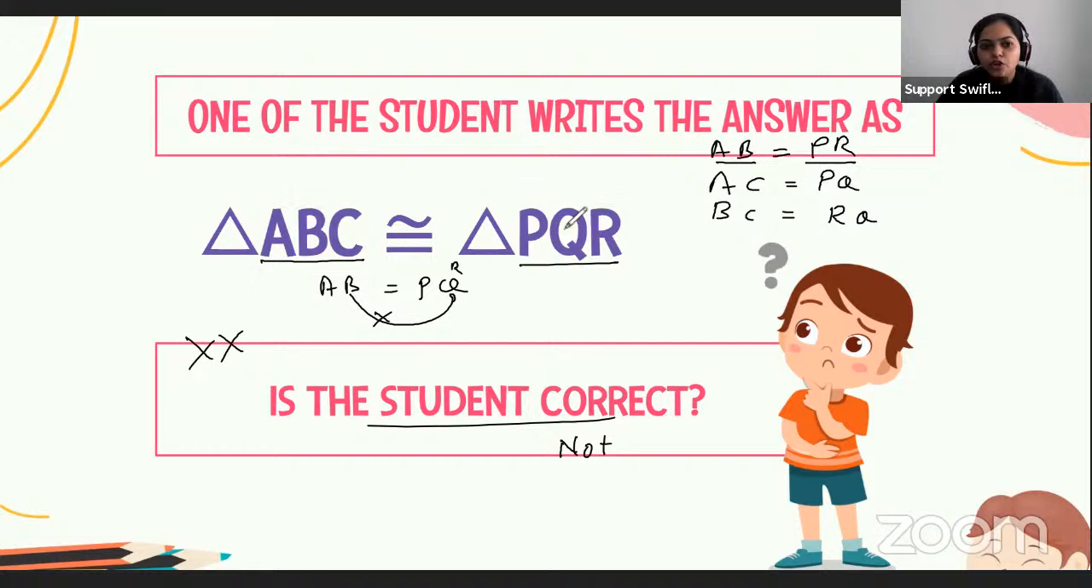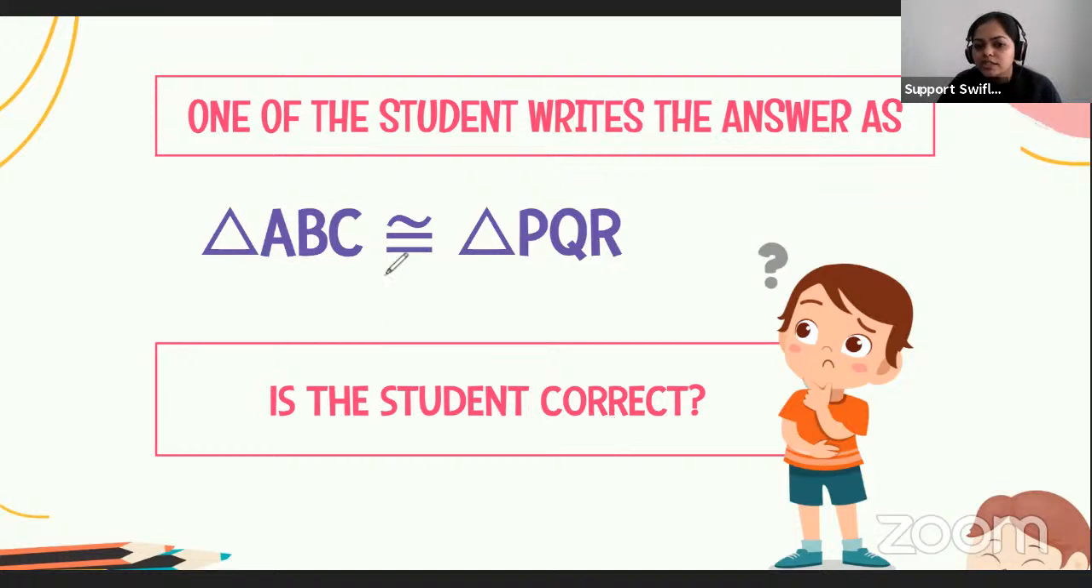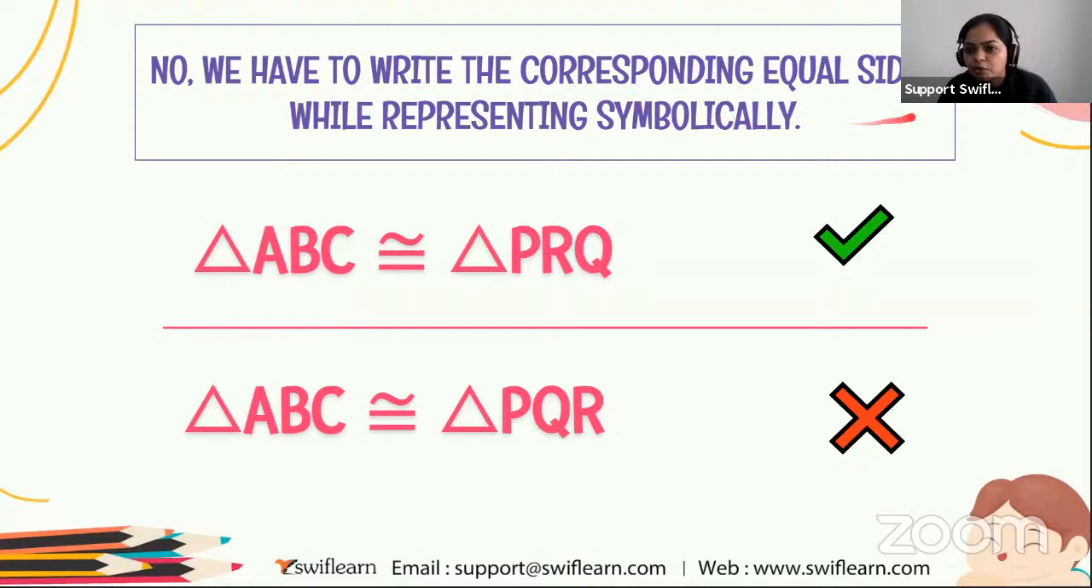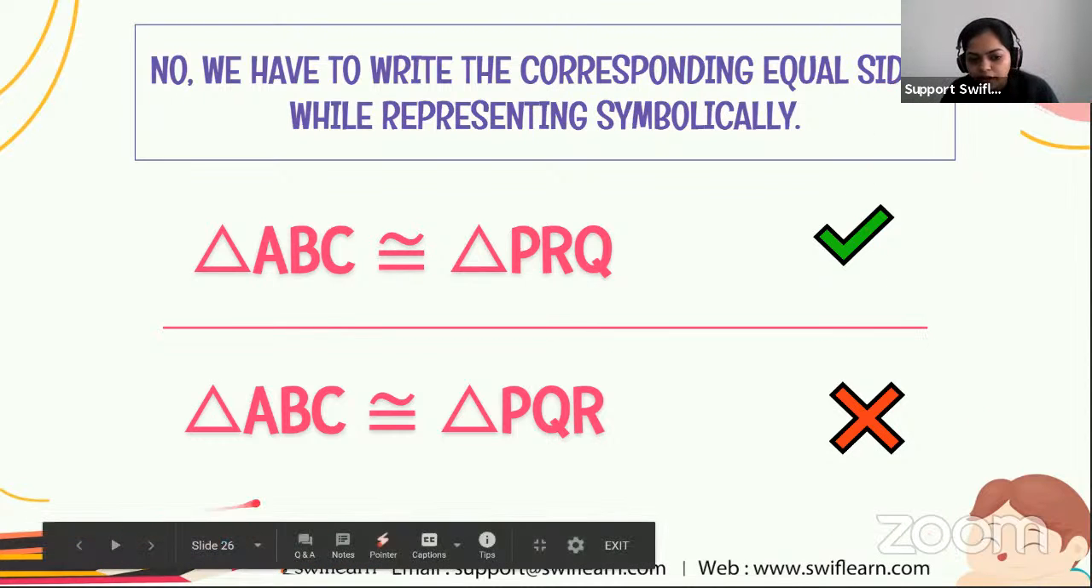So we have discussed the symbolic representation for congruence of triangles. Okay, everyone? Let's move to the next. Now we have to write the corresponding equal sides while representing symbolically. What have we discussed? That we have to write the corresponding equal sides while representing symbolically. Otherwise, your answer will be wrong. If you write the answer like this, ABC is congruent to PQR, then your answer will be definitely wrong. Okay, now you have understood?